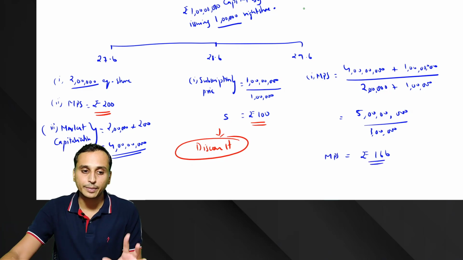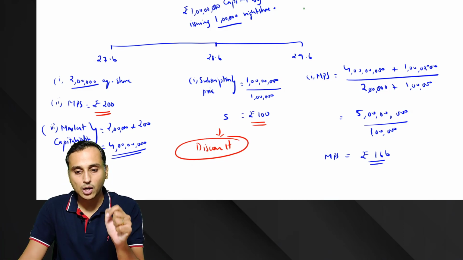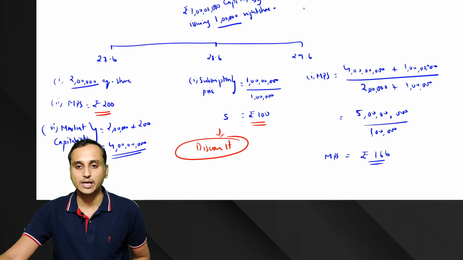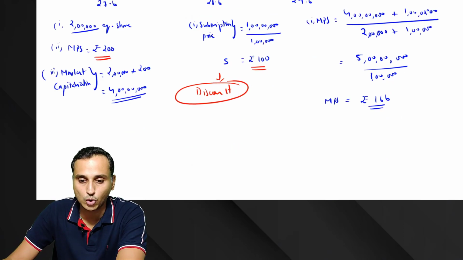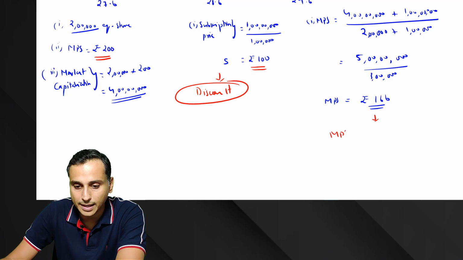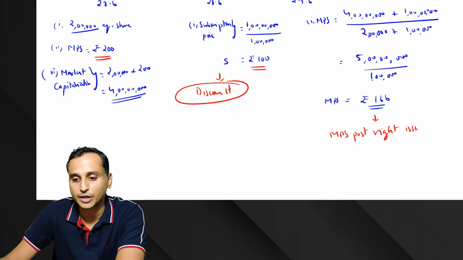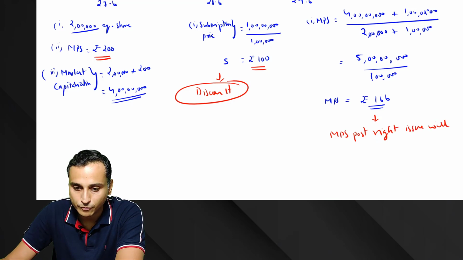So what has happened? Previously MPS was 200. Now it has come down to 166. Now this gives us our second information about rights issue, that the MPS post rights issue will be lower.